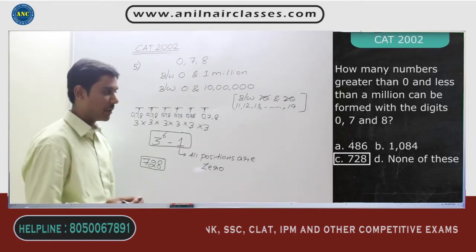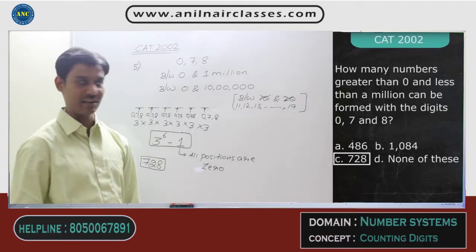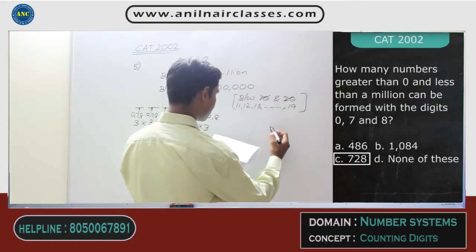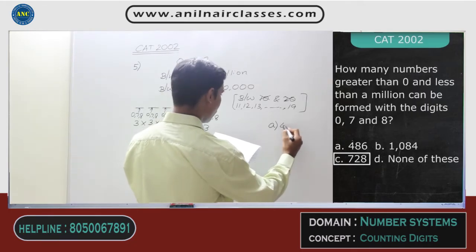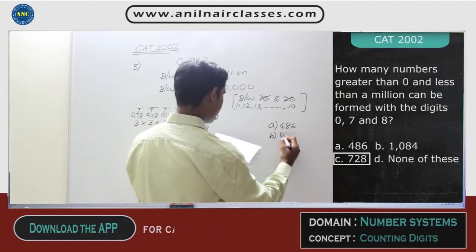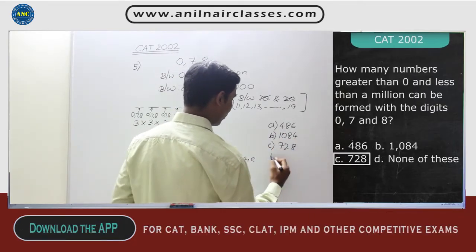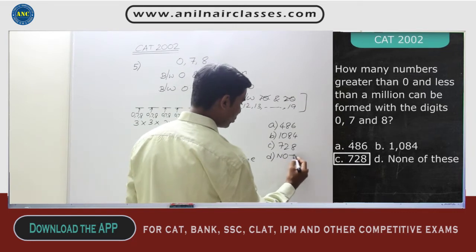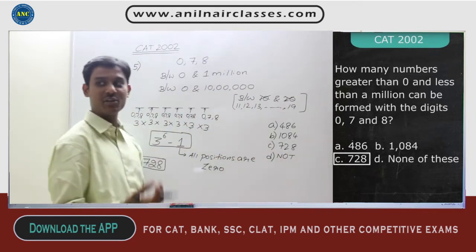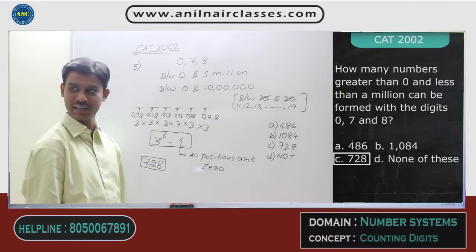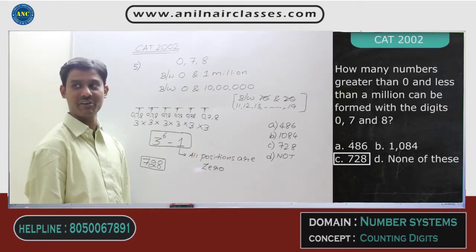Getting the idea? The mistake the CAT person made when he created this question: please see the answer options. The first option says 486. Second option is 1084. Third option is 728. Fourth option is none of these. He should have given an option called 729, because most of the people will make a mistake and say 729, right?